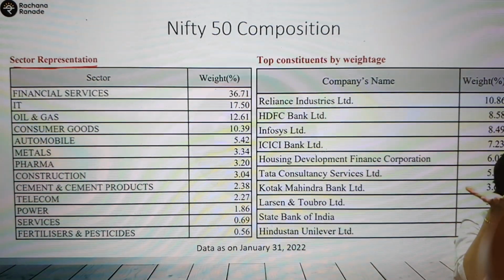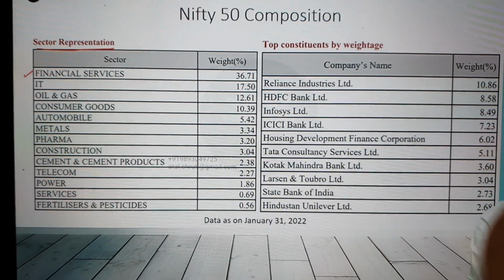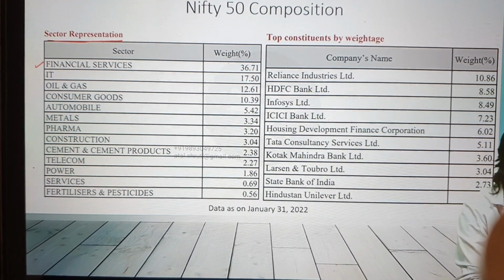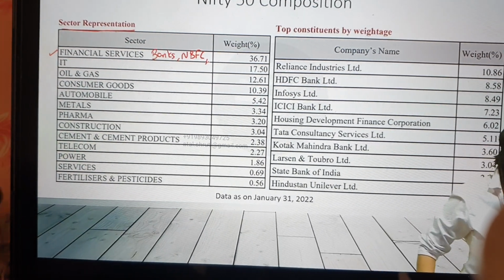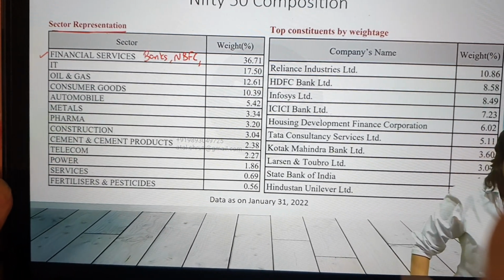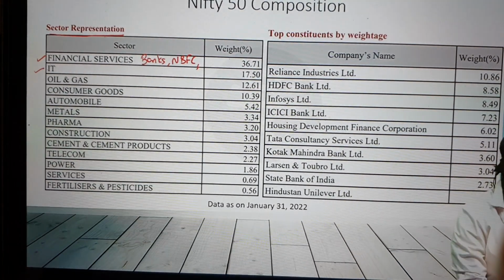As I mentioned, in Nifty, should there be only one sector? Otherwise, how will it be a representation? Which sectors are there in Nifty? Financial services means what? Banks. For those who have not understood what financial services is, it could be banks or NBFCs, non-banking financial companies. If you don't know an example of an NBFC, have you heard about Muthoot Finance? Akshay Kumar used to do the advertisement, I guess. Manappuram Finance. All these are NBFCs. Just two quick examples. Everyone knows what IT is.